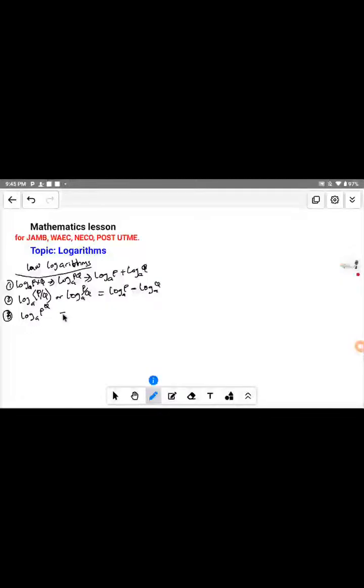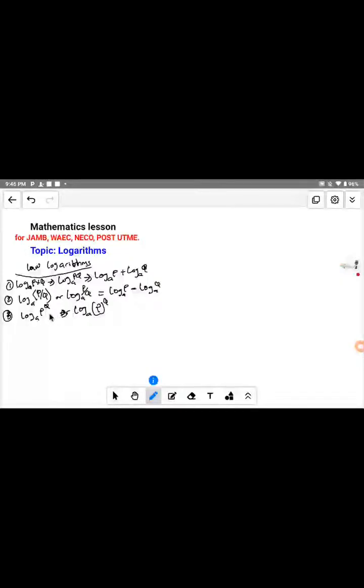According to the law of logarithm, sometimes there's a question like this. I saw some questions in the JAMB examination. They may also write it as a second form: log of base a, p in brackets, raised to the power of q. Then write it like this. It's almost the same thing as this.